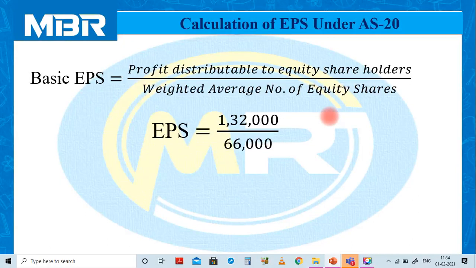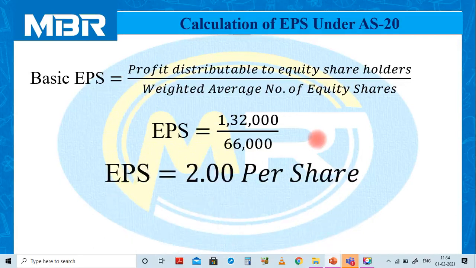It is rupees 1,32,000. And weighted average numbers of equity shares that we have completed just a few minutes ago, 66,000. So earning per share for this particular problem is rupees 2 per share.